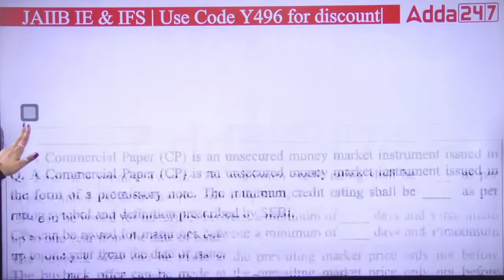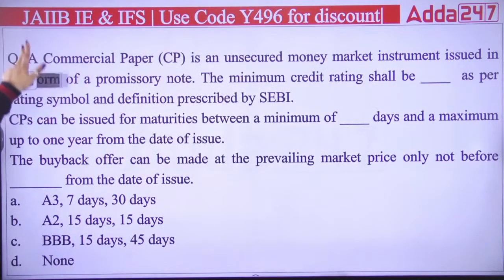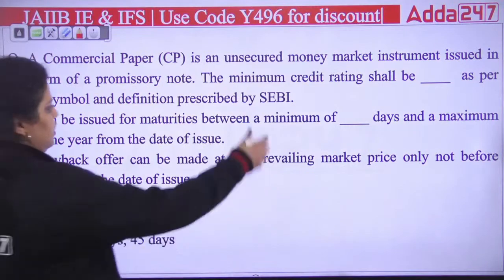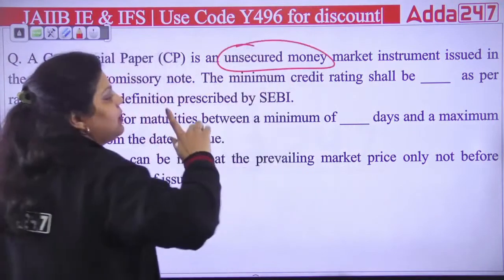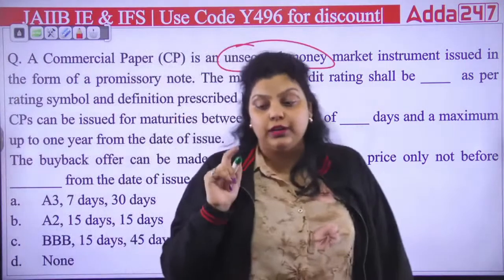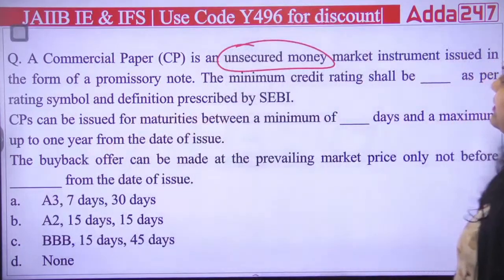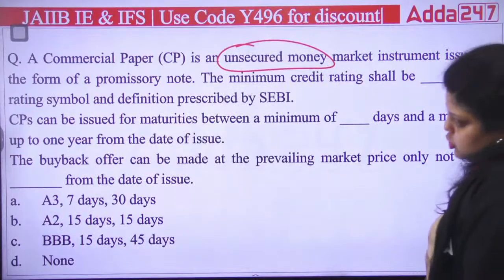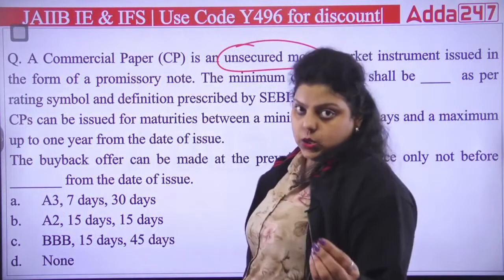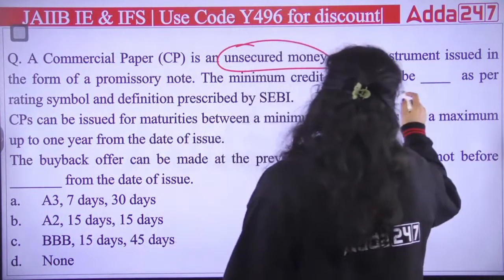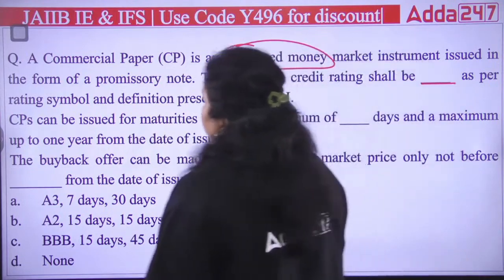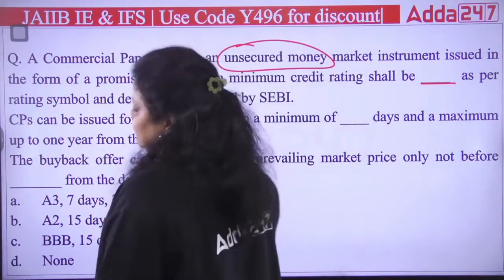Both are the objectives. Now, a commercial paper, that's another instrument of the money market. It is unsecured. Why is it unsecured? Because it is issued by corporates. Corporates can issue the commercial paper. So a commercial paper is an unsecured money market instrument issued in the form of a promissory note. The minimum credit rating shall be dash as per rating symbol and definition prescribed by SEBI.